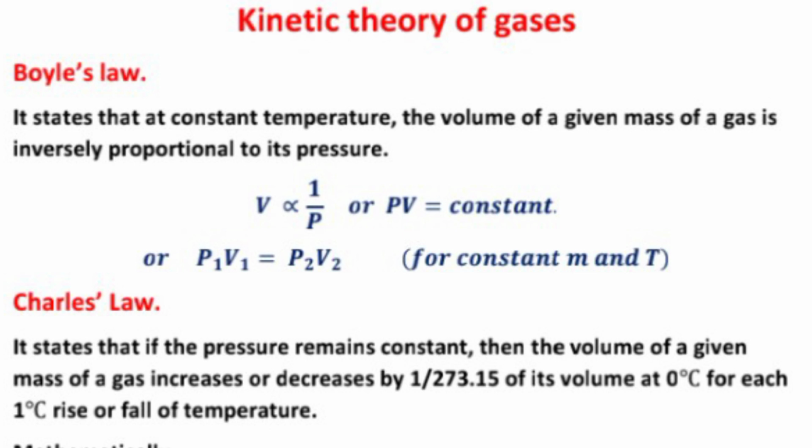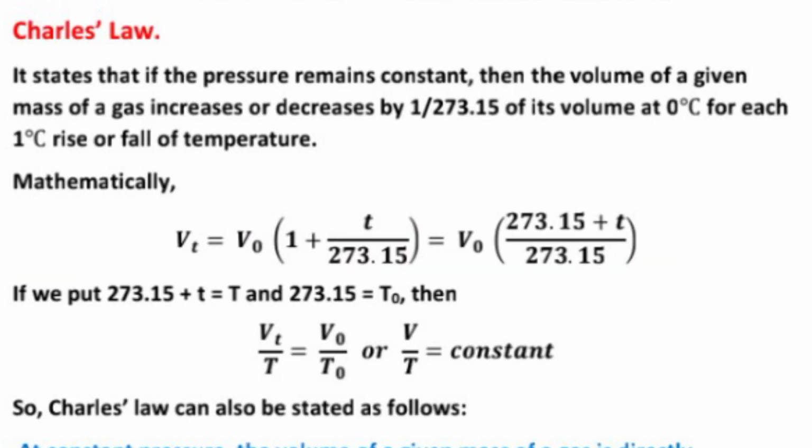Charles law. It states that if the pressure remains constant, then the volume of a given mass of a gas increases or decreases by 1 upon 273 of its volume at 0 degree centigrade for each 1 degree centigrade rise or fall of temperature. It can be written as V1 upon T1 equal to V2 upon T2.